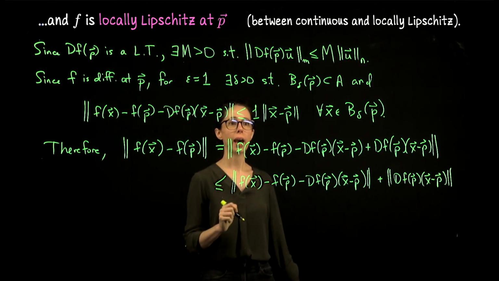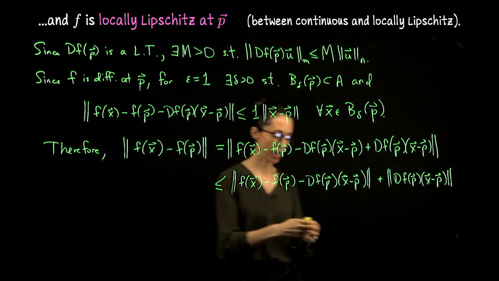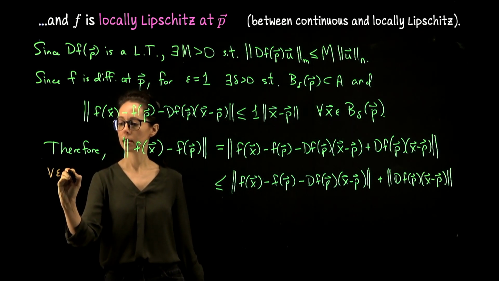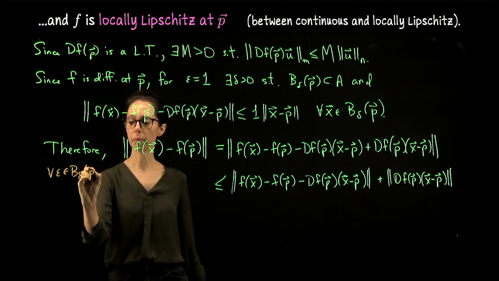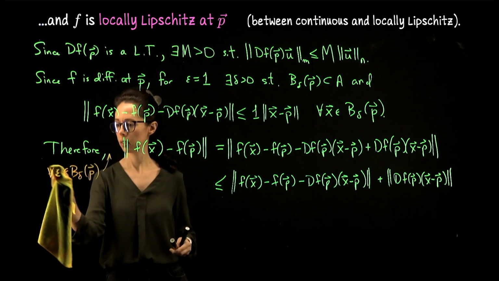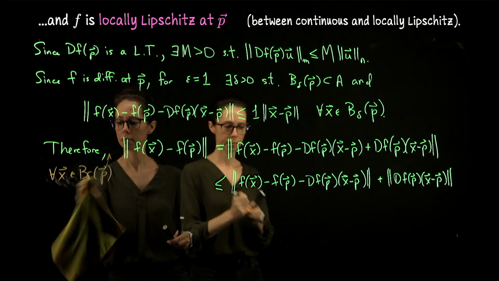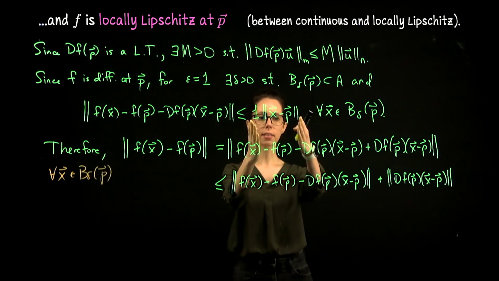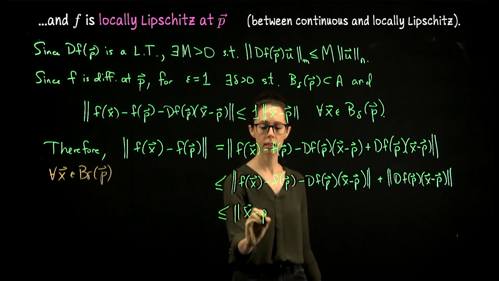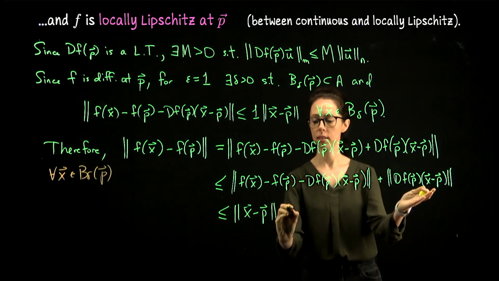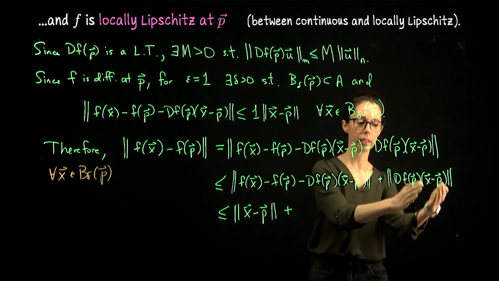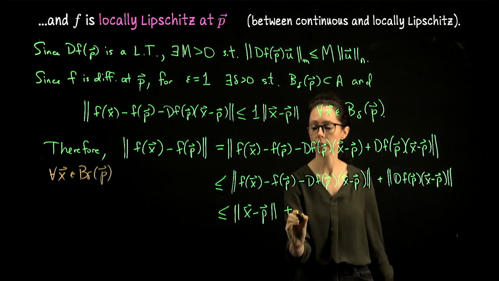Now we use the two facts that we have. For all x in this delta ball around p, this expression is less than or equal to epsilon times the distance from x to p, plus M times what we're acting on with our linear transformation, and that is exactly x minus p.